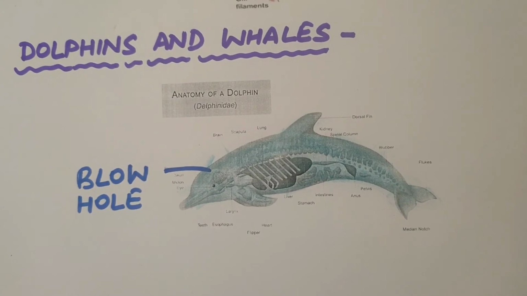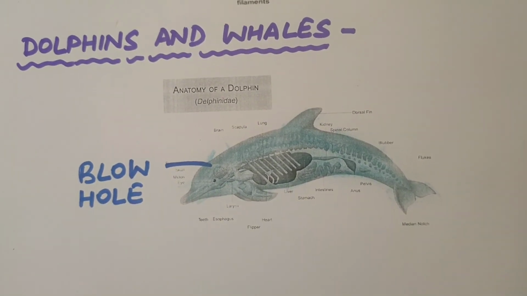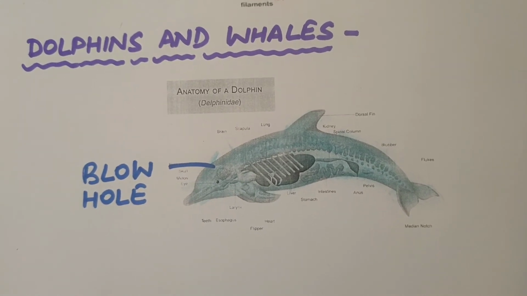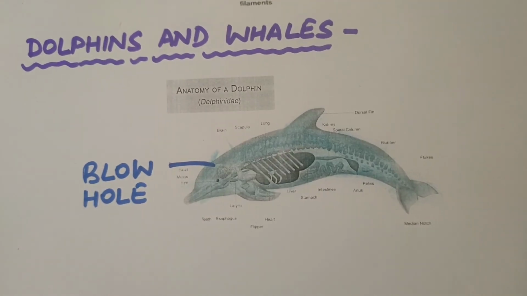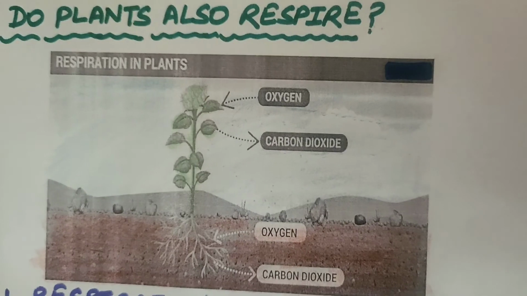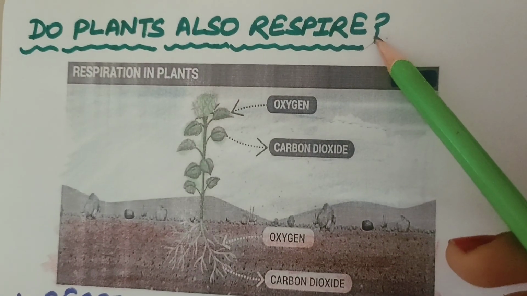Humans cannot survive underwater because they do not possess any gills to make use of oxygen dissolved in water for breathing. When we go underwater, we have to take oxygen gas cylinders for breathing. Now the question which arises in our mind is, what about plants? Do plants also respire? Yes.